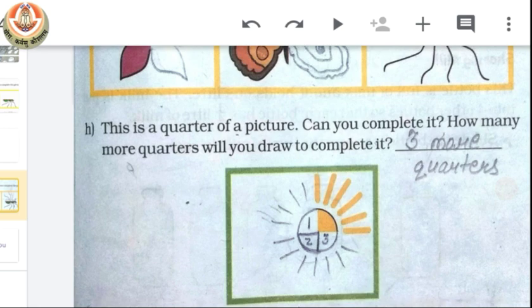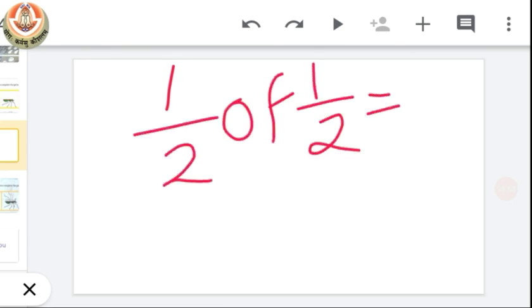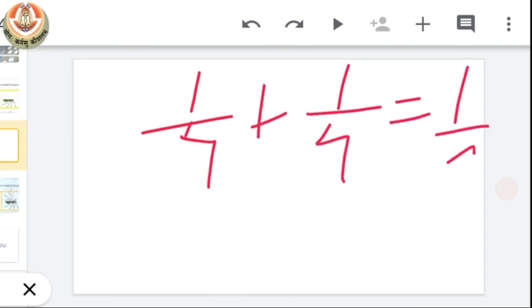So class, I hope you all understood very well what is half and how we can represent a half numerically, what is quarter and how we can represent a quarter numerically, and half of half is our quarter. Okay, that means we can also say that 2 quarters add to make a half.